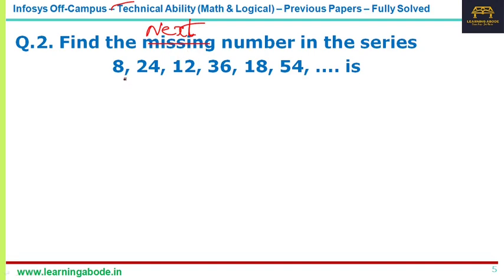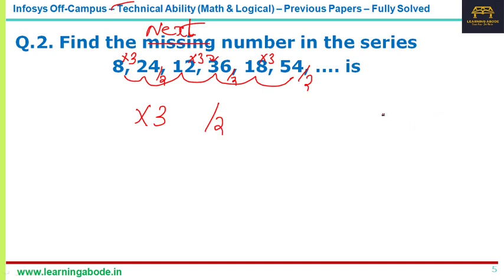So the series is 8, 24, 12, 36, 18, 54. You can guess the relationship, right? 8 into 3 is 24, 24 by 2 is 12, 12 into 3 is 36, 36 by 2 is 18, 18 into 3 is 54. So next should be divide by 2. That is, first multiply by 3, then divide by 2, then multiply by 3, divide by 2, and so on. So 54 by 2, the answer is 27.